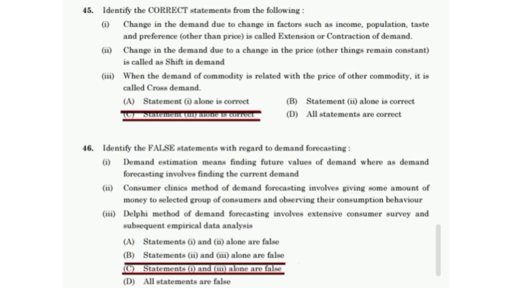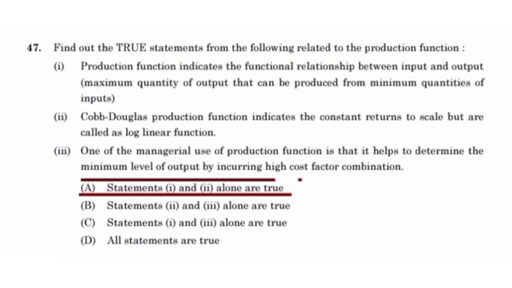Identify the false statement with regard to the demand forecasting. Statement 1 and 3 are false. Consumer clinic method of demand forecasting involves giving some amount of money to selected group of consumers and observing their consumption behavior. Find out the true statements from the following related to the production function. Statement 1 and 2 are true. Production function indicates the functional relationship between input and output.